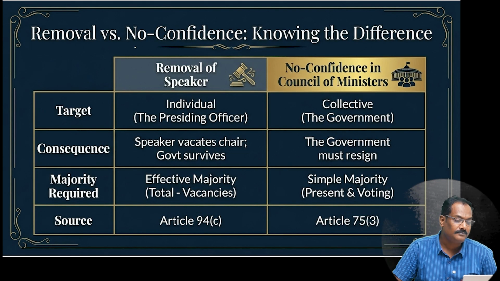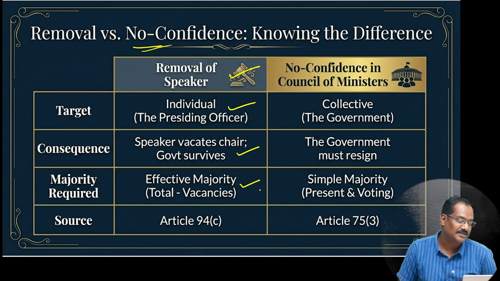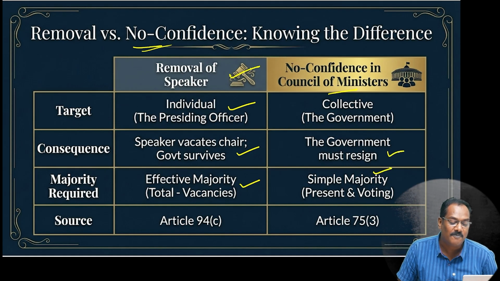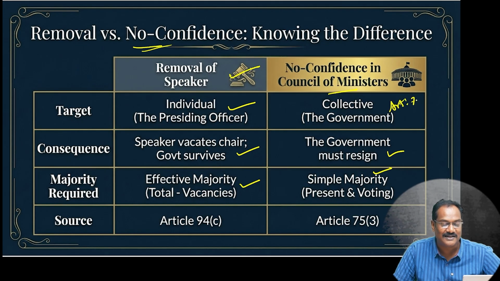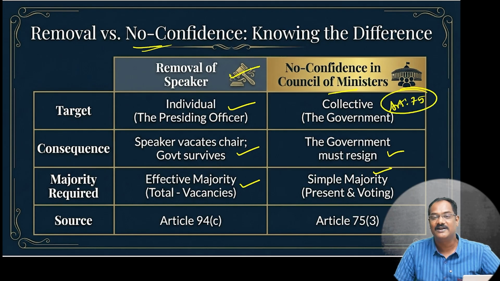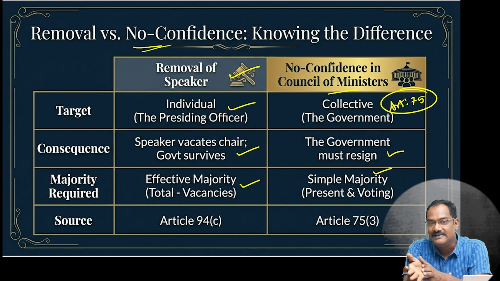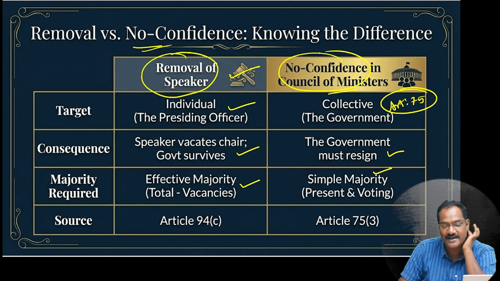Okay. Removal versus no confidence, know the difference. Basically, removal of the speaker concerns an individual, and the speaker vacates the chair, and a majority is required. Whereas a no confidence motion needs a simple majority, and the government must resign. This is basically Article 75, which I have to mention here, because of collective responsibility. You can say that the Council of Ministers is collectively responsible to the Lok Sabha. So here only the speaker will resign. Here the government has to resign.